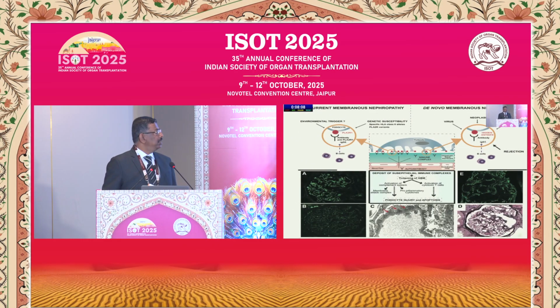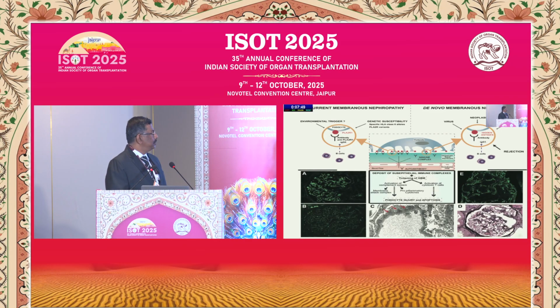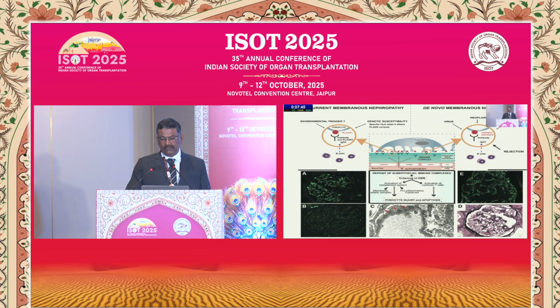Now the other half of that slide, de novo membranous nephropathy. We have virus, neoplasia, ureteral obstruction or rejection, all leading to the formation of an immune complex which is IgG1 now. This is IgG4, this is IgG1 in de novo, and these immune complexes are deposited again at the subepithelial space, which you can see in C. And in E, what you see is the staining of IgG1 immune complex, which corroborates with de novo membranous nephropathy.